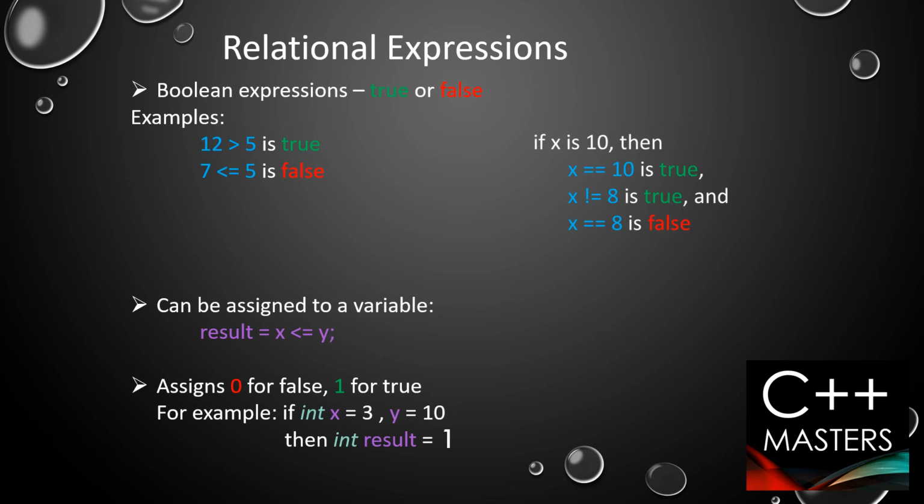If the value of x would be 13 or y would be 10, then the expression would have been false and 0 would be assigned to result. So here the result is 1 because it's true. 3 is less than 10 and 1 has been assigned to result. You might be getting these kinds of questions in your exam, so be prepared.